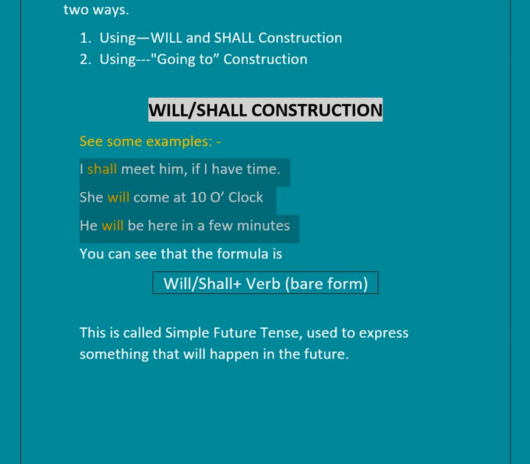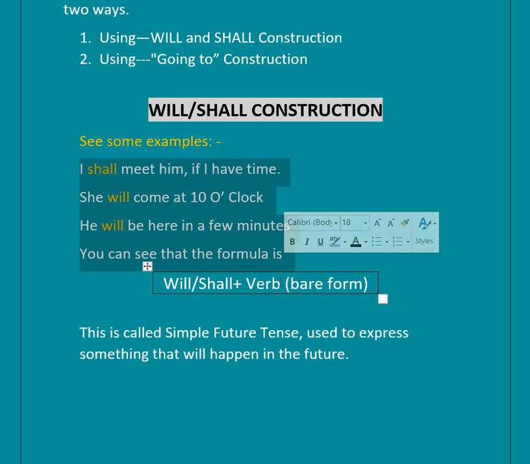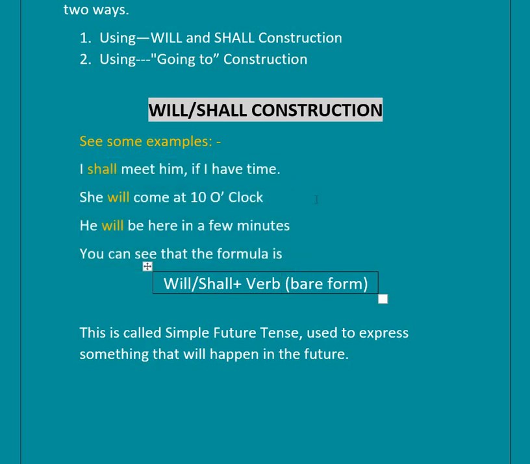You can see that the formula is will or shall plus verb, the verb in the bare form. Bare form means the root form of the verb, not the past tense or past participle. That is, in the first sentence, shall plus meet, will plus come, will plus be. That is the formula: will or shall plus the bare form of the verb. This is called simple future tense, used to express something that will happen in the future.